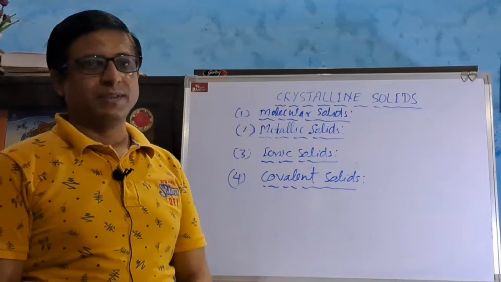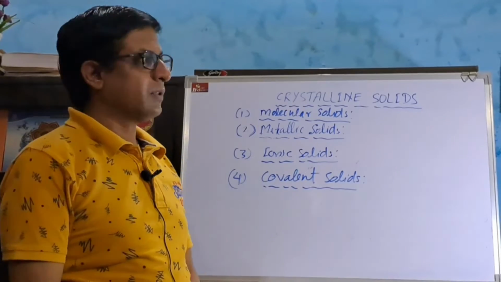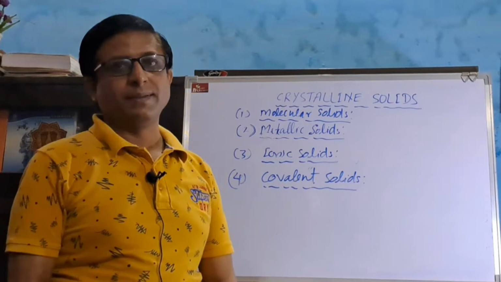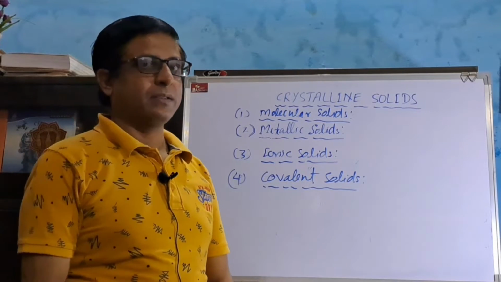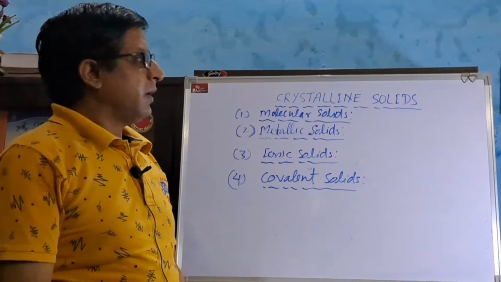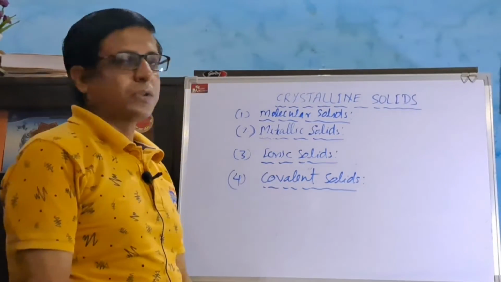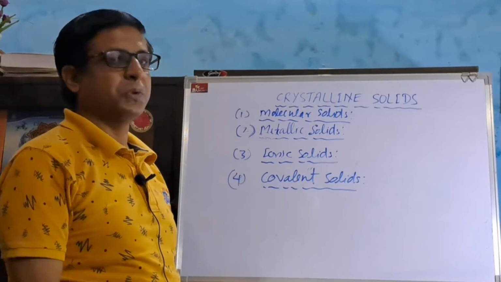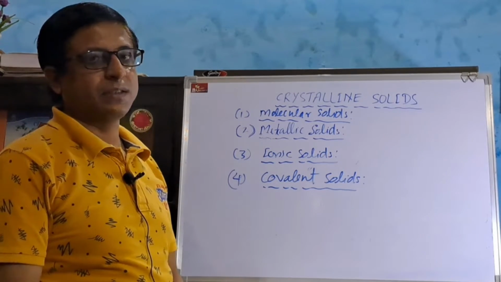Today I shall discuss solids. Matter exists on Earth in three forms: solid state, liquid state and gaseous state. One of the simplest states is the gaseous state, and the solid state is one of the complex states. In our daily life, we come across solid state many times. Generally, solids are classified into two types. First one is amorphous solid and second one is crystalline solid.